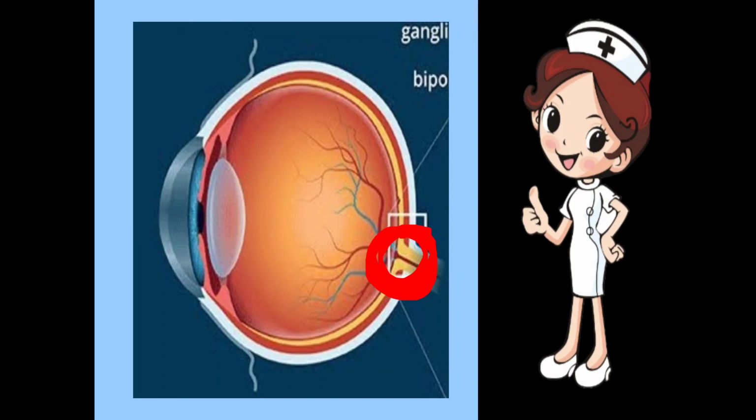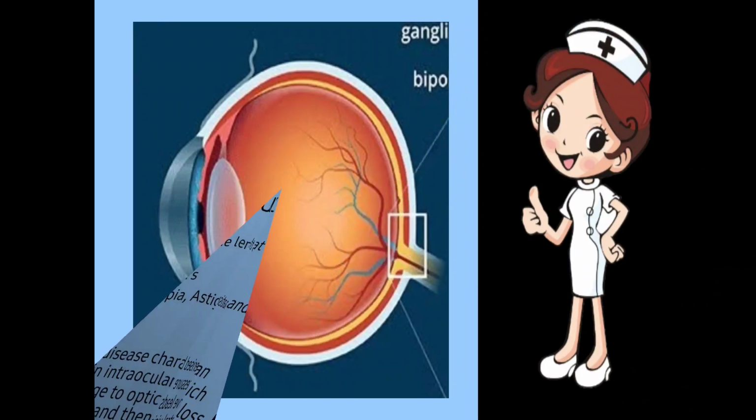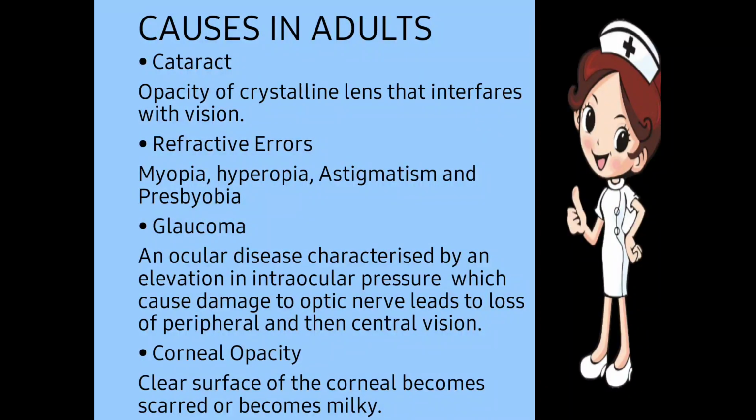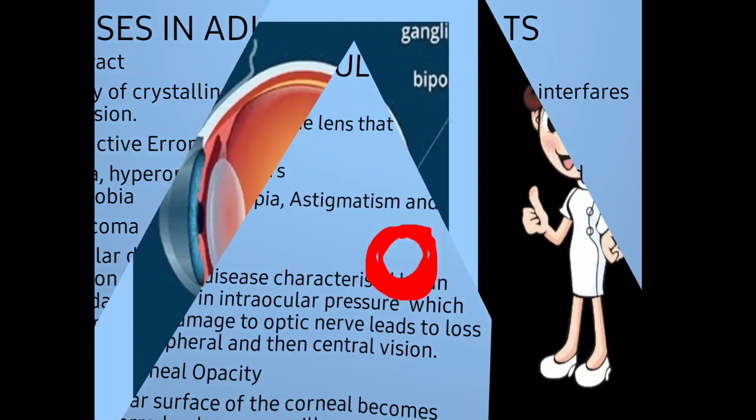Okay, first of all the peripheral vision is affected slowly and then it also affects the central vision. This is a condition which is known as glaucoma. Next one is the corneal opacity. The clear surface of the cornea becomes scarred or becomes milky.